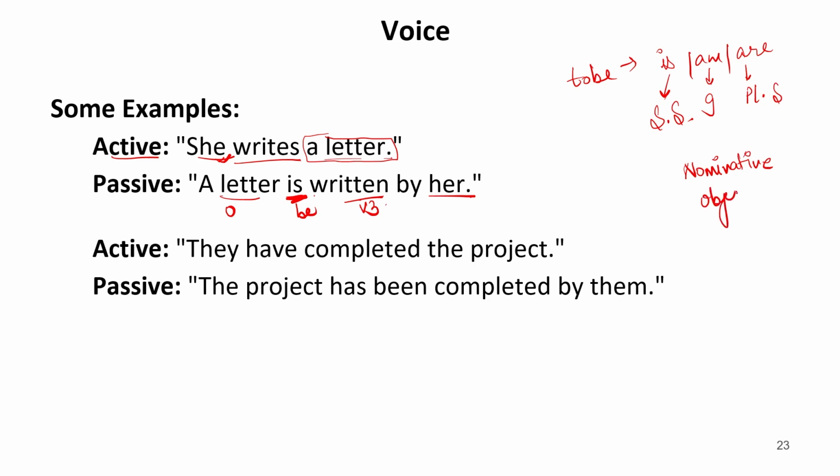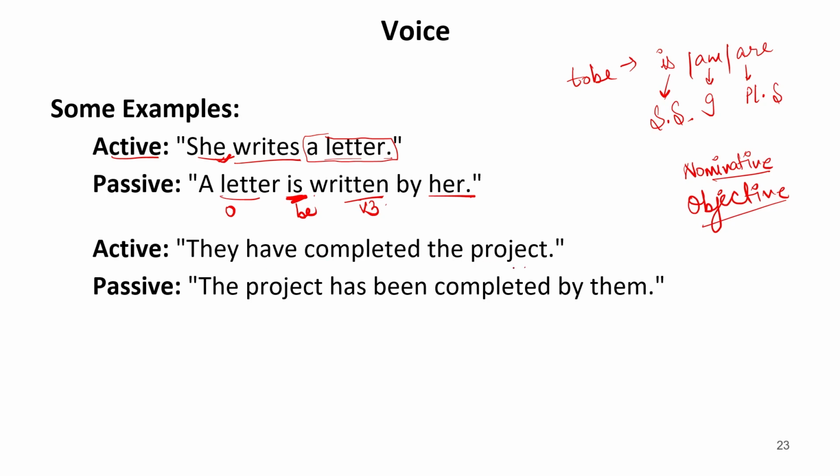Now it should be kept in mind that whenever we are writing an object in the subject place or a subject in the object place, these two cases should be kept in mind, that is nominative case or objective case. So the sentence should be written, or the subjects and objects should be written likewise. If the object is coming to the subject place, it should be in nominative case, and if the subject is going to the place of object, it should be written in objective case. So she will be converted into her.